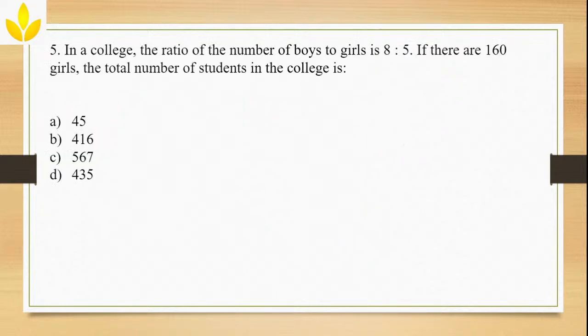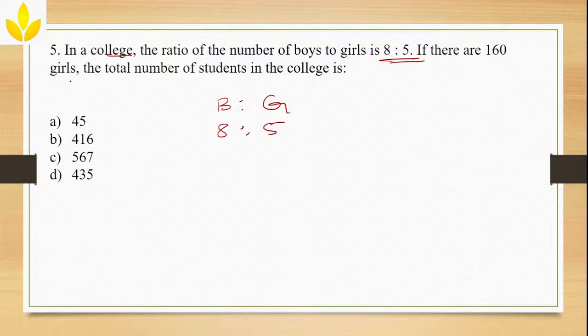Okay, read the next question. Okay. Now, in a college, the ratio of the number of boys to girls is 8:5.